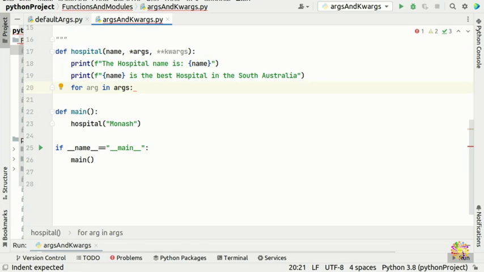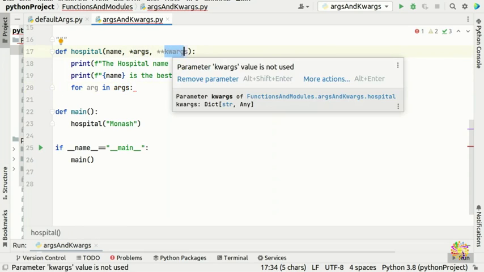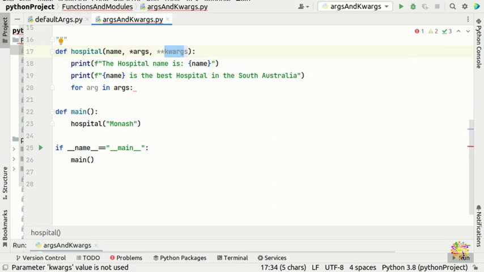But args is a reserved word, and by convention everyone uses args and kwargs, so it's recommended you use those. That's inside Python as well. And again, don't be confused this one with the pointer.